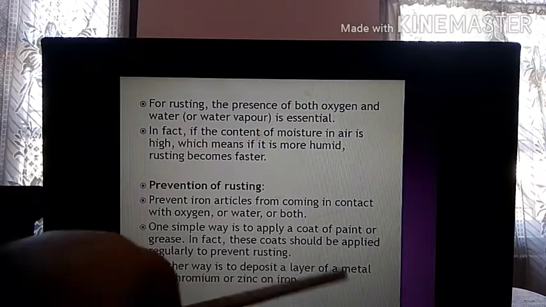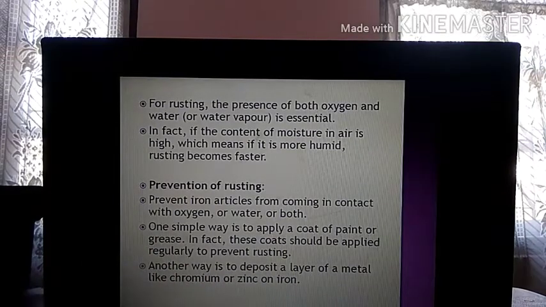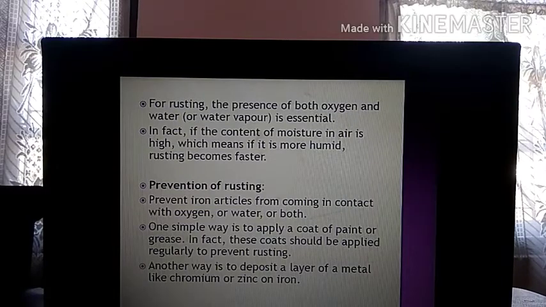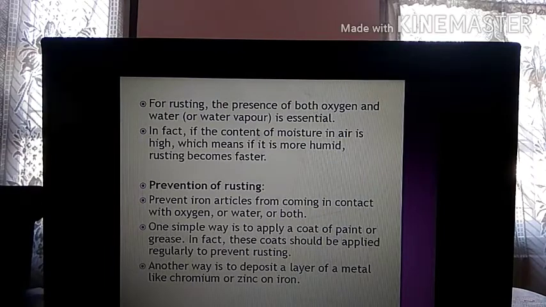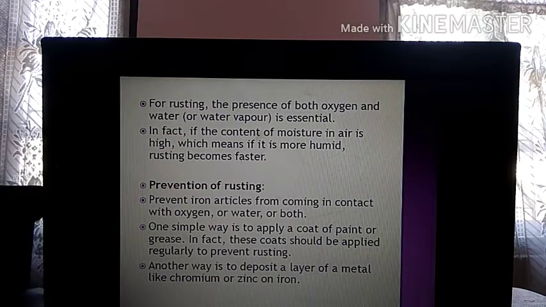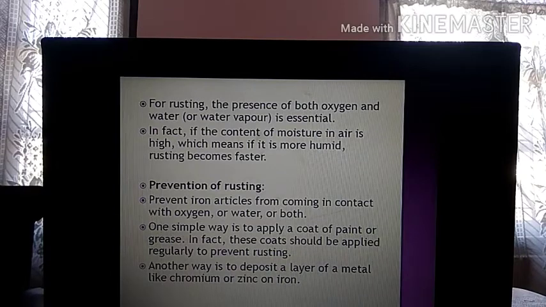Another way is to deposit a layer of metal like chromium or zinc on iron. So one more thing you can do is either coat it with paint, or on top of iron coat it with a different layer of metal. That can be either chromium metal or zinc metal on top of iron, so that air will come in contact with only chromium or zinc. It will not come in contact with iron. So in that way it is also prevented. This process by which you can coat a layer on iron is called electroplating or galvanization. You will study these later.